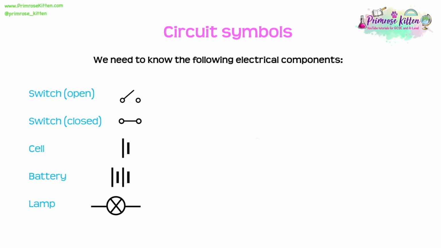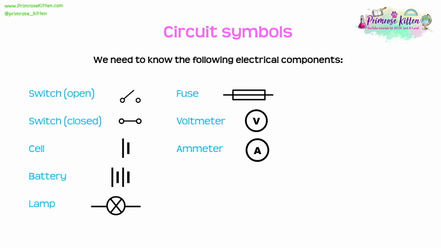Then we have the lamp, which is a circle with a cross through it. A fuse, which is a rectangle with a line going all the way through it. A voltmeter is a circle with a V in it. And of course, we need to know that a voltmeter is used to measure voltage. An ammeter is used to measure current, and its circuit symbol is a circle with an A in it. A for ammeter.